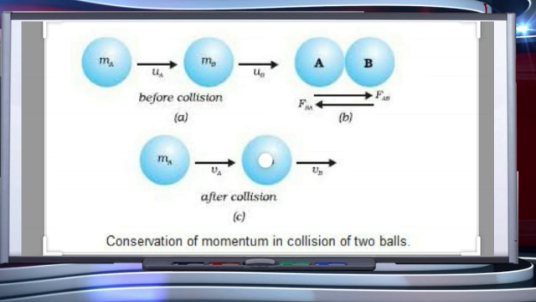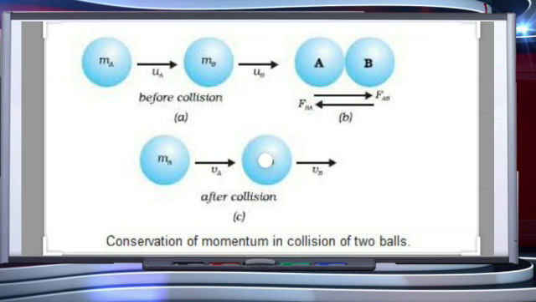Consider two balls A and B of masses m1 and m2 traveling in the same direction along a straight line with the velocities ua and ub respectively, as shown in the figure. There is no external unbalanced force of any sort acting on the balls. If ua, that is the velocity of ball A, is more than the velocity of ball B, that is ub, then at some instant the two balls collide with each other, as shown in figure B.